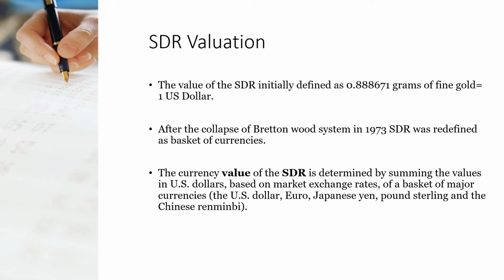The very first is US dollar, second is euro, third is Japanese yen, fourth is pound sterling, and fifth is Chinese renminbi. All together known as the basket of currencies. They help in evaluating the SDRs.